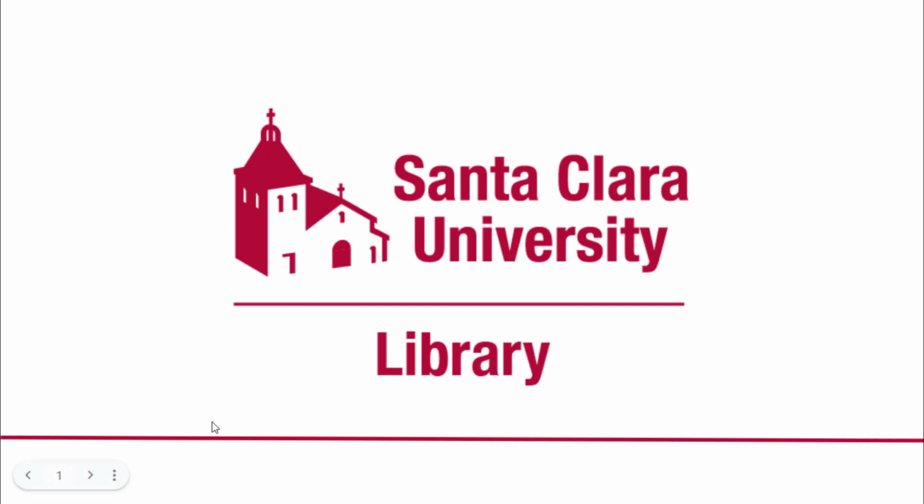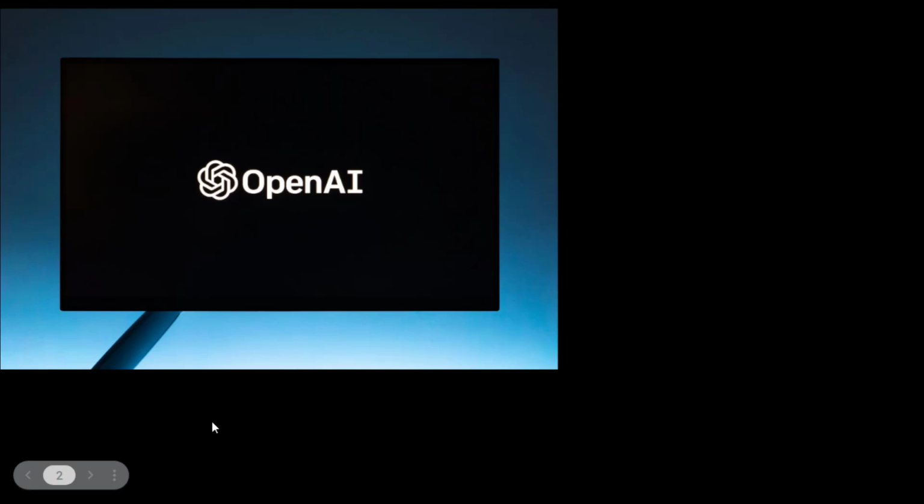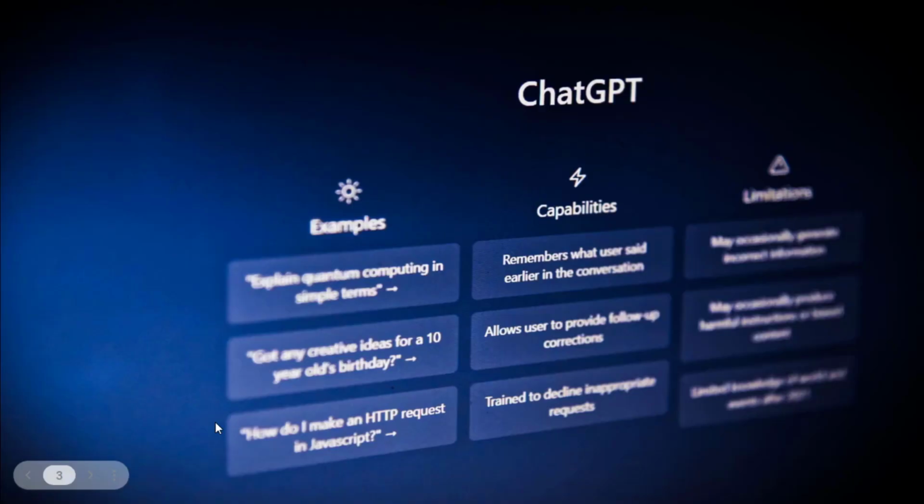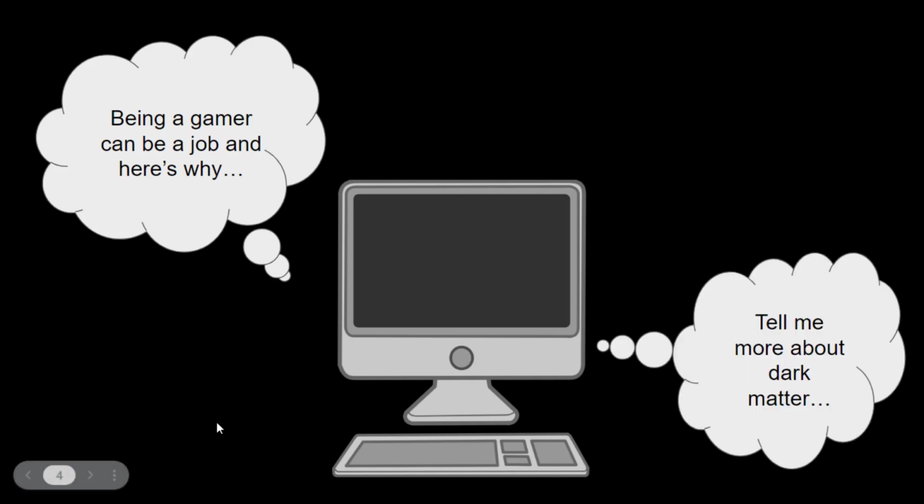Have you heard about ChatGPT? Or maybe you're already using it? Well, ChatGPT is an AI chatbot that uses natural language processing to basically create a conversational dialogue. You can refine and steer a conversation towards whatever format and detail you'd like.